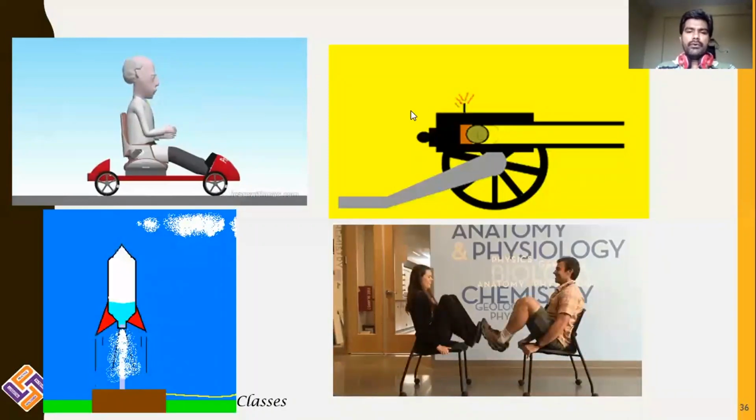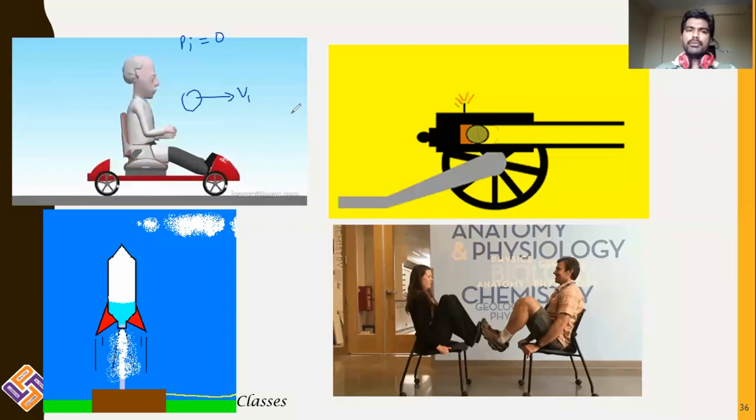In all these four examples, we are able to see one common point. Initially the person is in the rest position and the ball is also in the rest position. Initial momentum is equal to 0. After pushing the ball in the forward direction, the ball comes into motion and will have some velocity, that is the velocity of the ball.